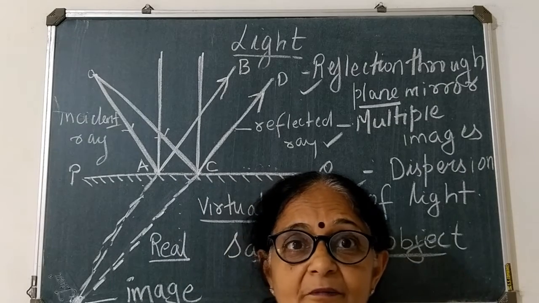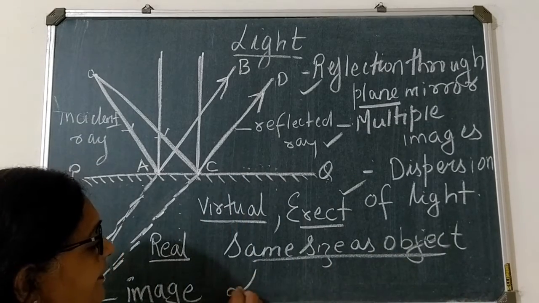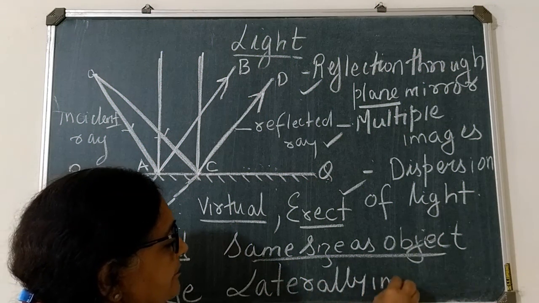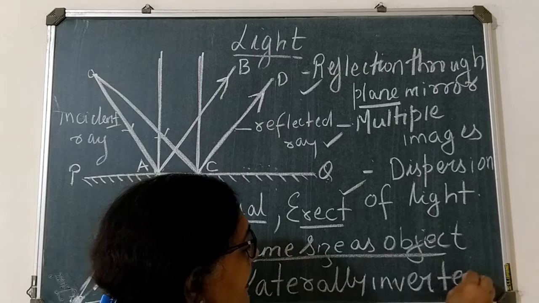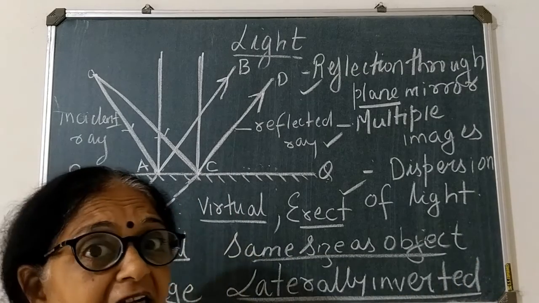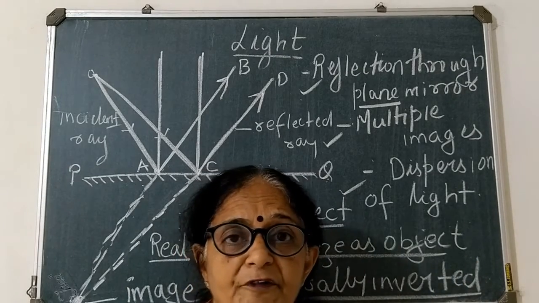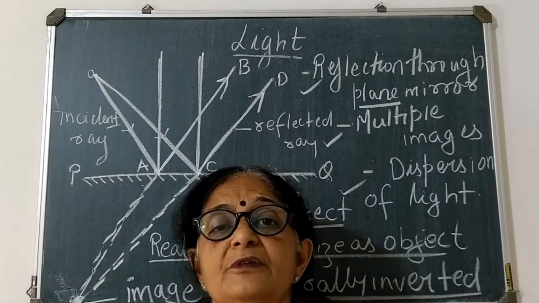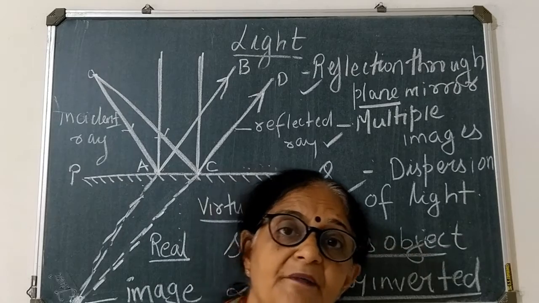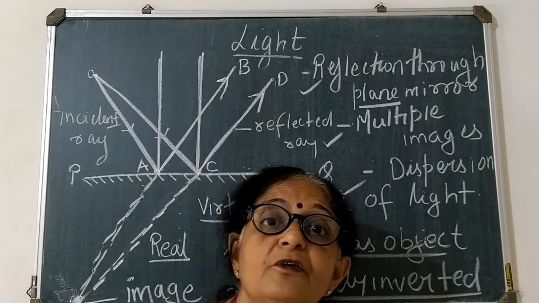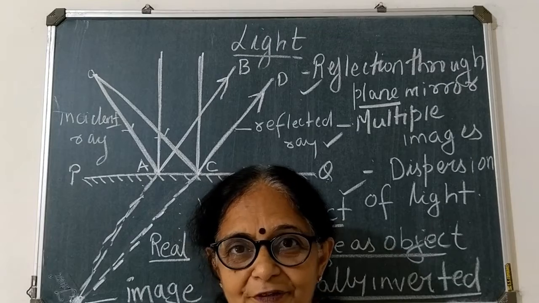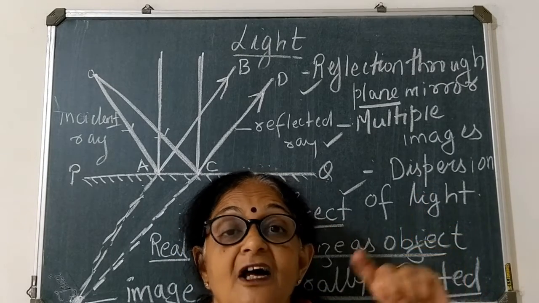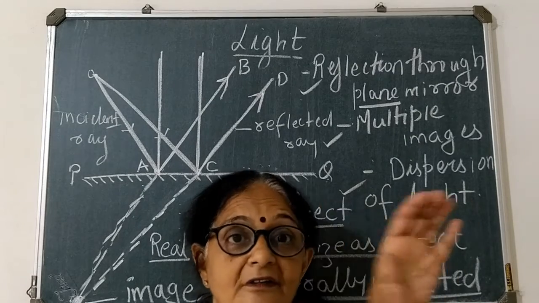One more thing, my image will be laterally inverted. You will see a laterally inverted image. What does laterally inverted image mean? If I am raising my left hand up, what do you see in the mirror? Right. And if I am raising my right hand up, what will you see in the mirror? Left. Right? That is why the word ambulance is written reversed.